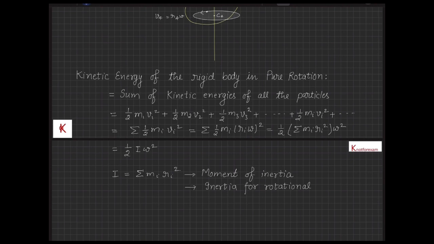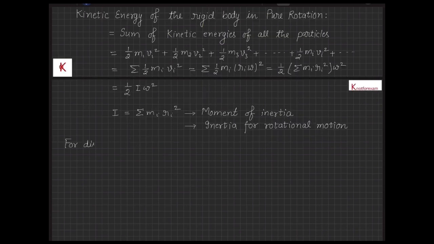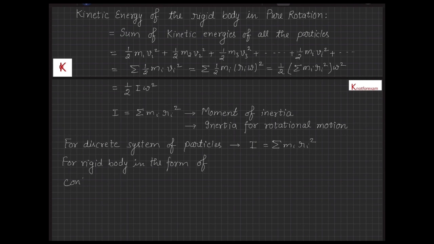So for a discrete system of particles, moment of inertia is the sum of the term mi ri square of all the individual particles. And if the rigid body is in the form of a continuous system of particles, then this term will be the integration of dm r square for each differential element of mass dm located at a distance r from the axis of rotation. So in this case, I will be the integration of dm r square, that is equal to the integration of r square dm with proper limits.